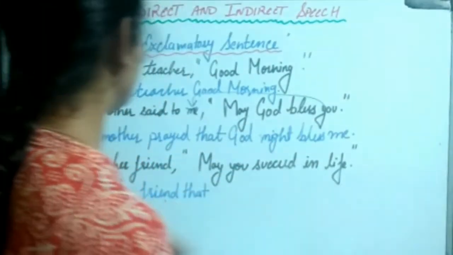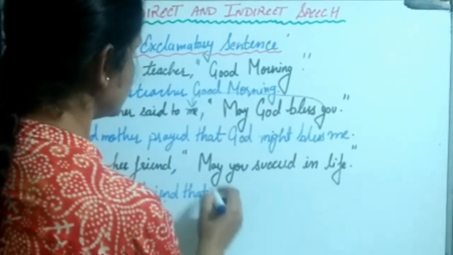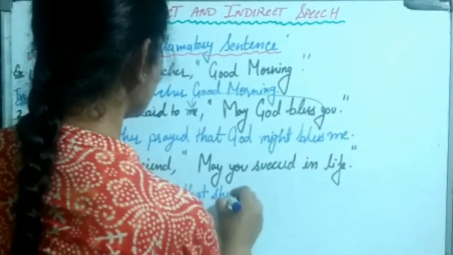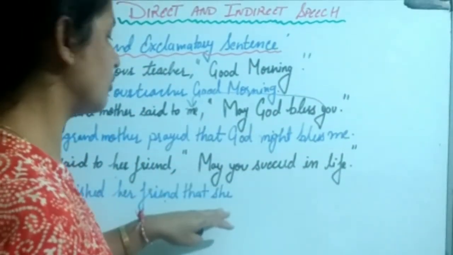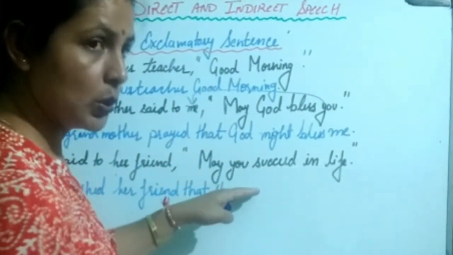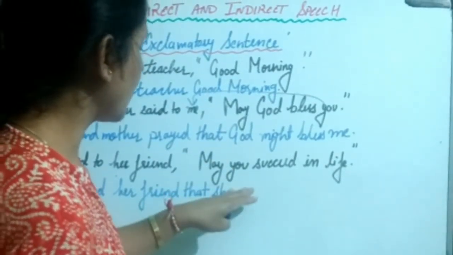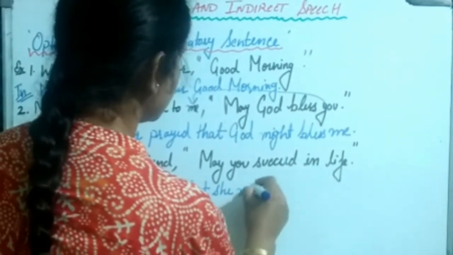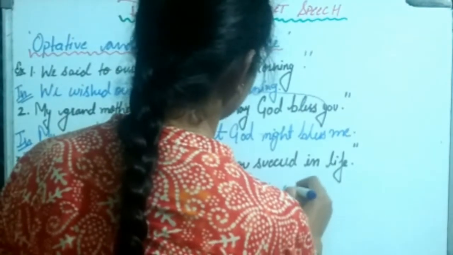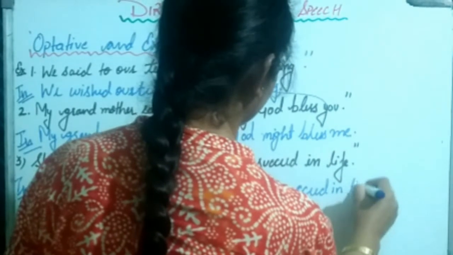With that only we will remove these commas. Then again you, this pronoun we will put it here. What it will be? She. Okay, we are going to convert into she. Then this may we are going to write here after this pronoun, and we will change its tense, that is might. Okay, that she might succeed in life.